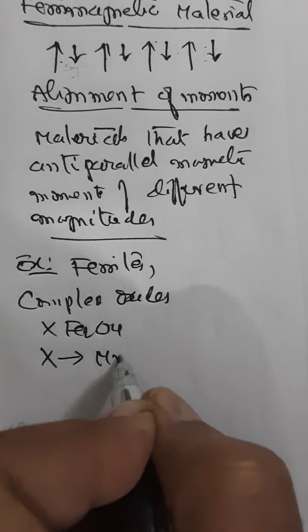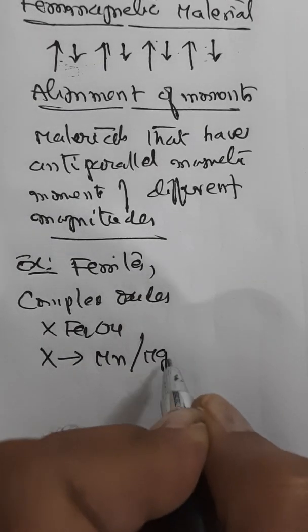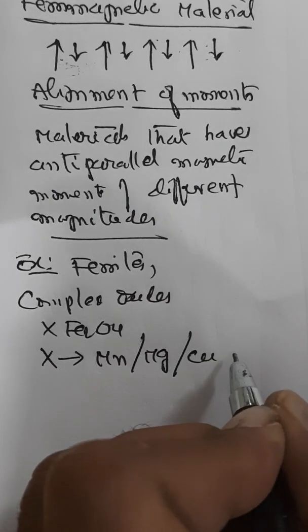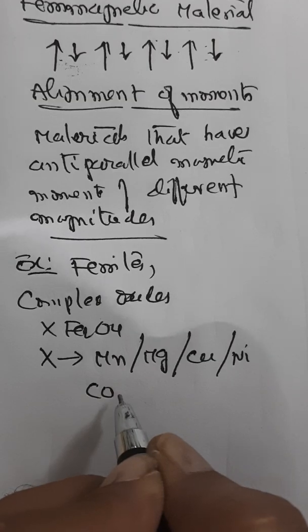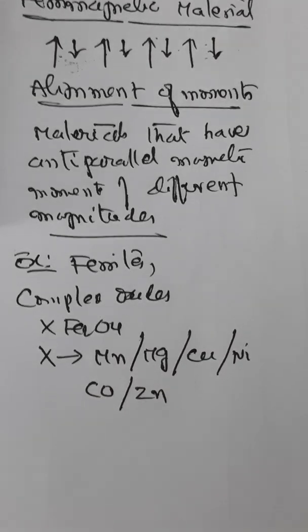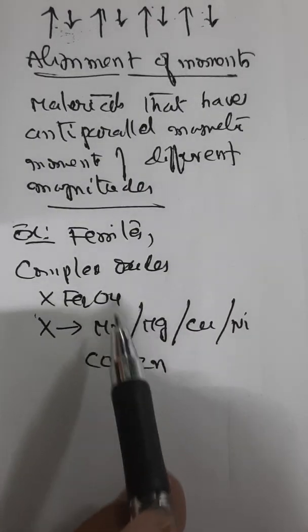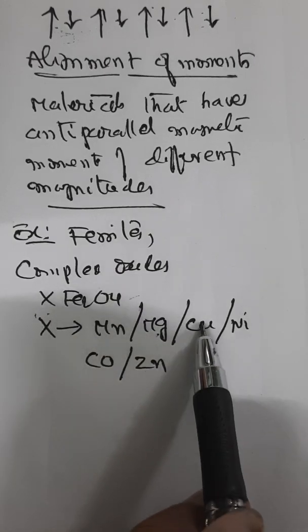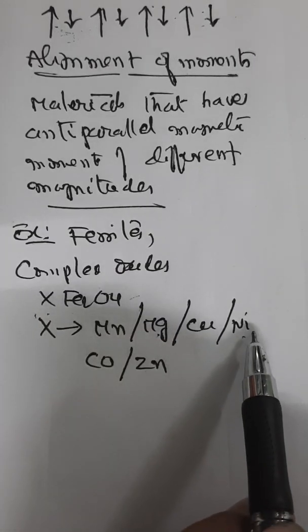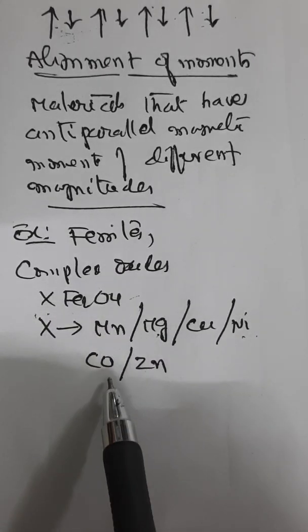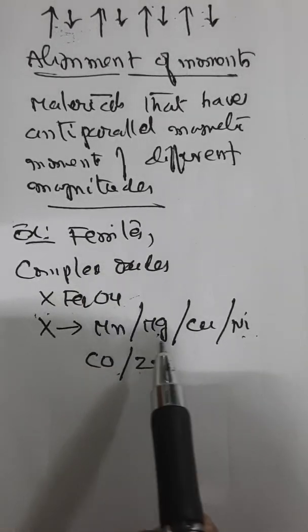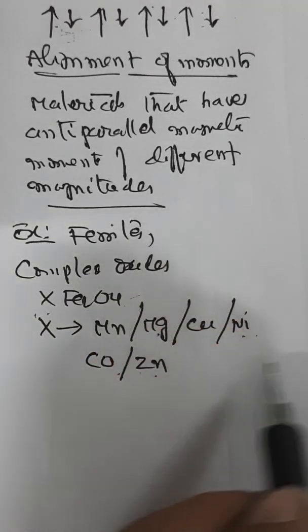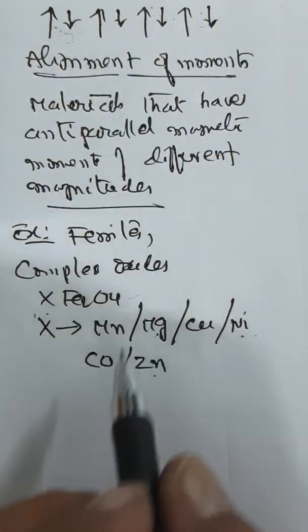X can be manganese, X can be magnesium, X can be cupric, X can be nickel, X can be cobalt, X can be zinc. So you can have MnFe2O4, you can have MgFe2O4, you can have CuFe2O4, or you can have NiFe2O4 or CoFe2O4 or ZnFe2O4. These are all complex oxides of these metals. These are all examples of ferrimagnetic materials.